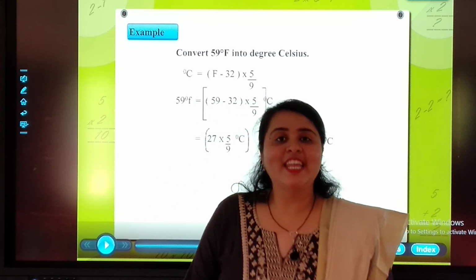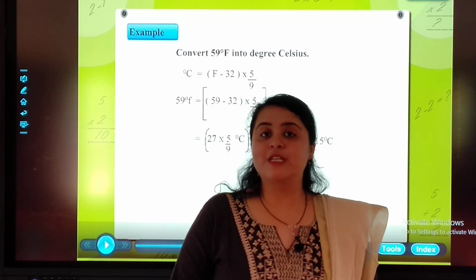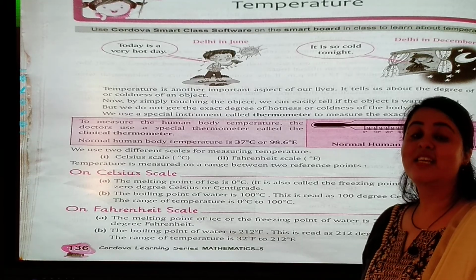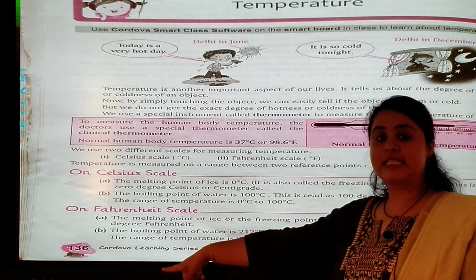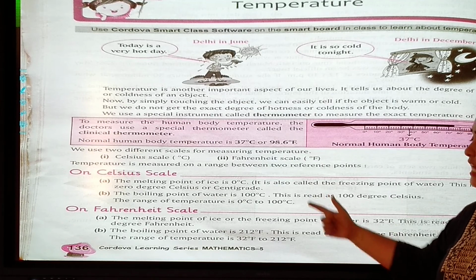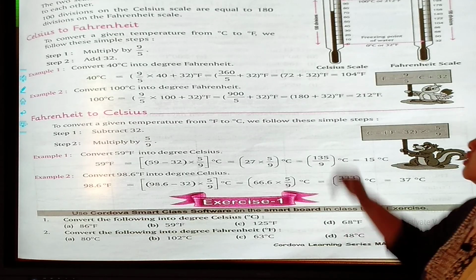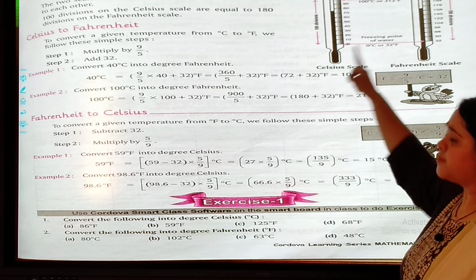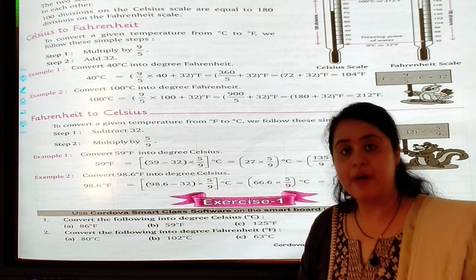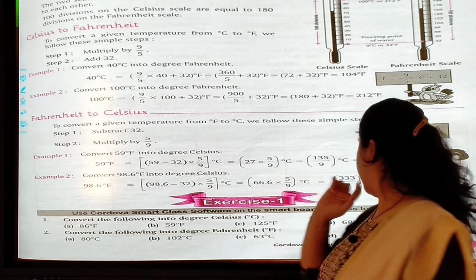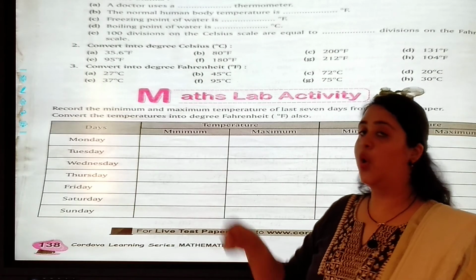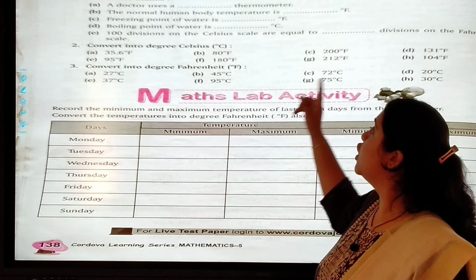So students, finally here we complete our discussion of chapter number 18, temperature. Let's move to the worksheet. On page number 136 you can see the clinical thermometer, Celsius scale, Fahrenheit scale. We have also seen the conversion. The table is here with a proper explanation of drawing. Now your worksheet part will be exercise number 1 on page number 137 of your textbook, and your homework is that you are supposed to solve the review exercise.